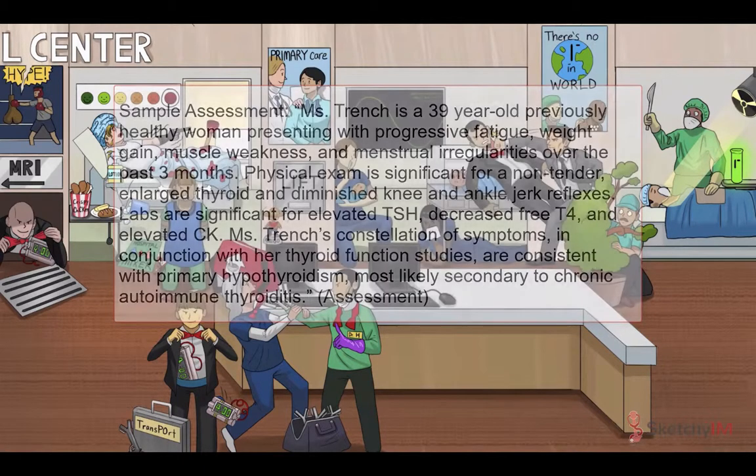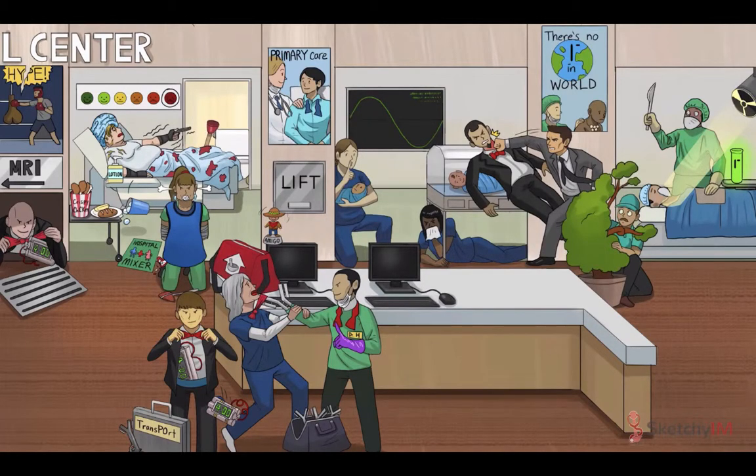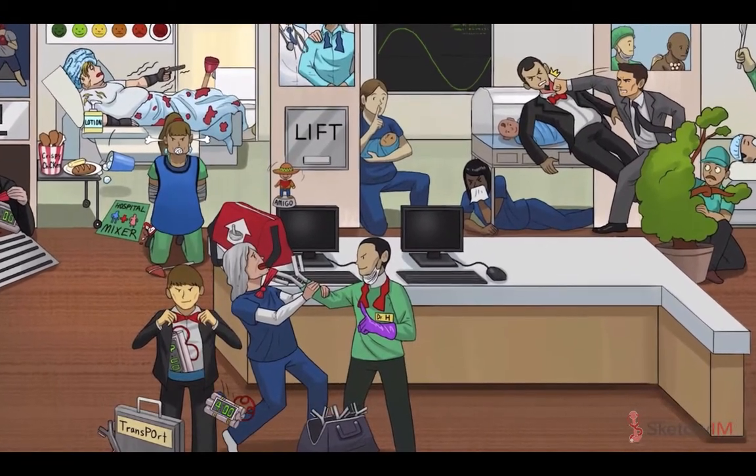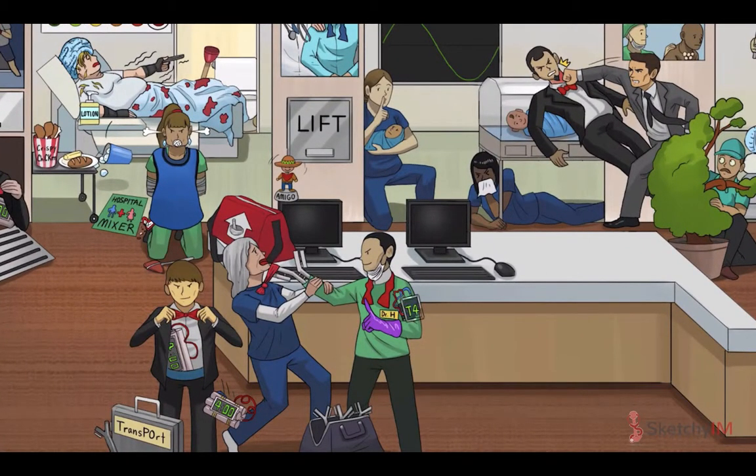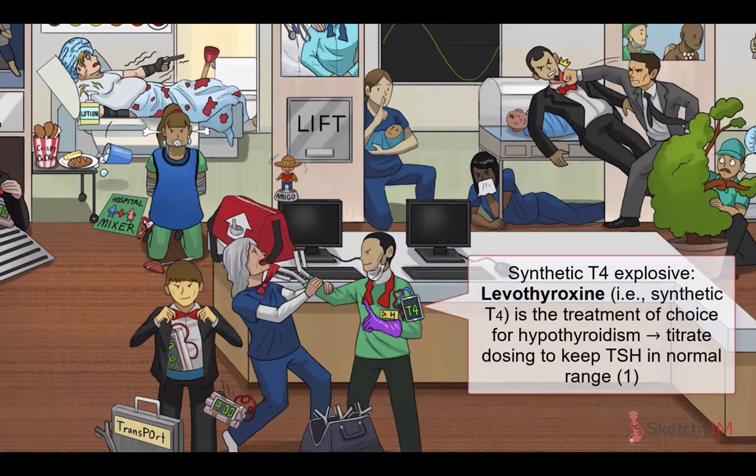So, you've diagnosed your patient with hypothyroidism. The hard part is over. Fortunately, treatment of hypothyroidism is pretty straightforward. The treatment of choice for hypothyroidism is levothyroxine, or synthetic T4, represented by the synthetic T4 explosive on Dr. Hashimoto. Clinically, you'll want to monitor TSH levels regularly and titrate the patient's levothyroxine dose to keep TSH in the normal range. Unfortunately, most patients with hypothyroidism will require thyroid hormone replacement for the rest of their lives because the vast majority of causes of hypothyroidism are permanent.